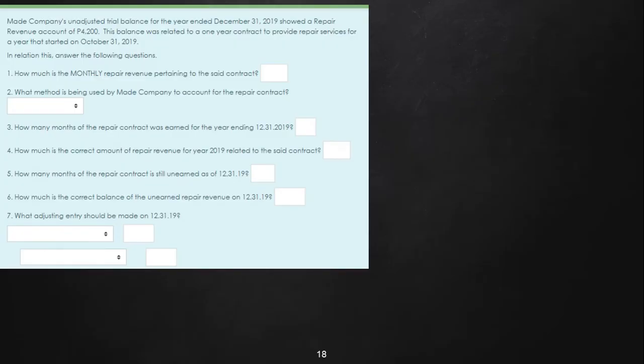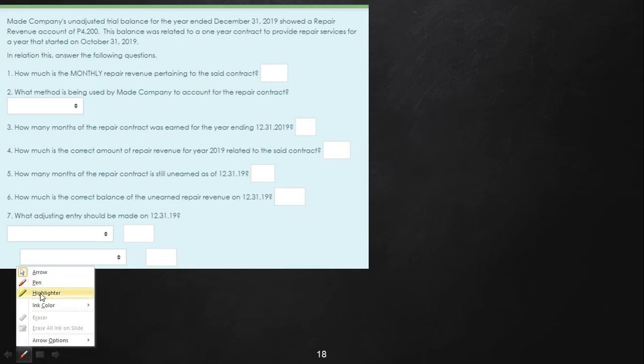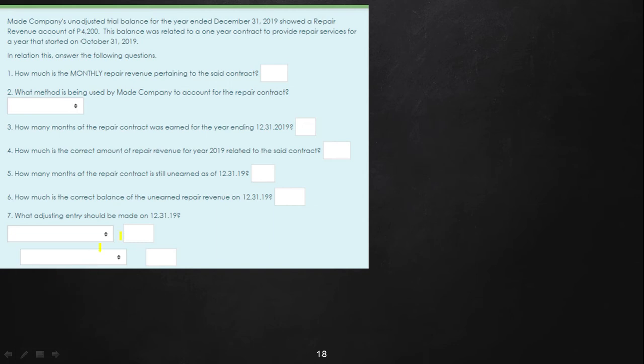So, let's try to have another problem. This time, the problem of Maid Company. Maid Company's unadjusted trial balance for the year ended December 31, 2019 showed a repair revenue account of 4,200. As we are reading along, I highlight the important information, such as, for example, the year-end is December 31, 2019. Therefore, what does this business use, calendar year or fiscal year? Actually, this business used the calendar year, because December 31 is its year-end.